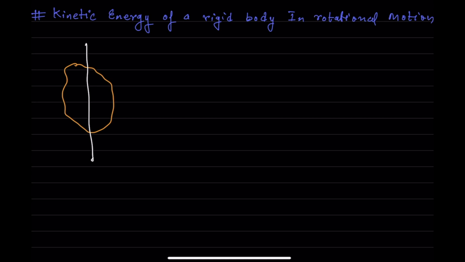So let's derive it. I am considering this rigid body to be made out of small particles, right? Can we do it, right? So I am assuming that this rigid body is made out of small particles like this. Now let's assume that this rigid body is rotating with the angular velocity of omega. So omega is the angular velocity. I hope you know about the angular velocity as we have discussed in the circular motion.